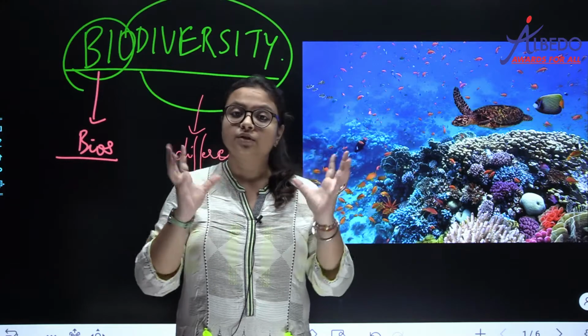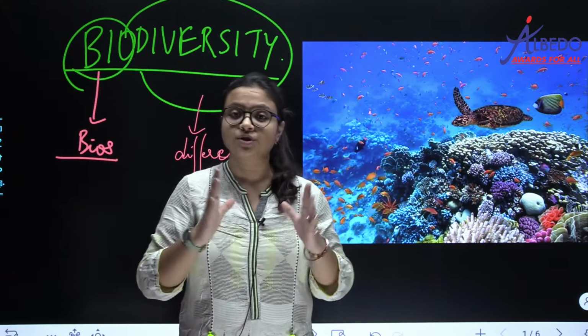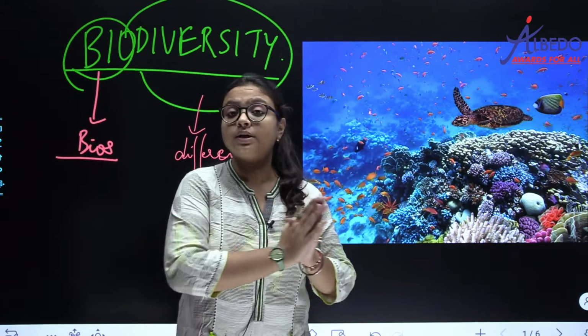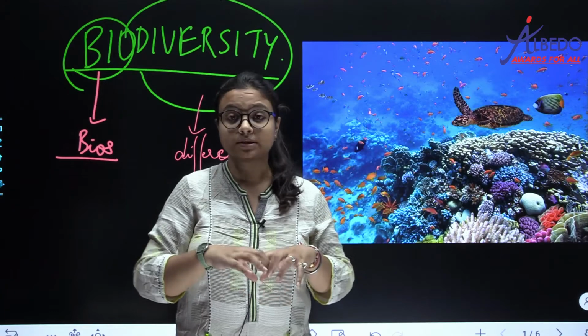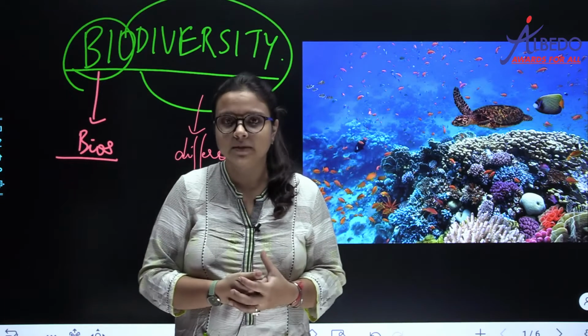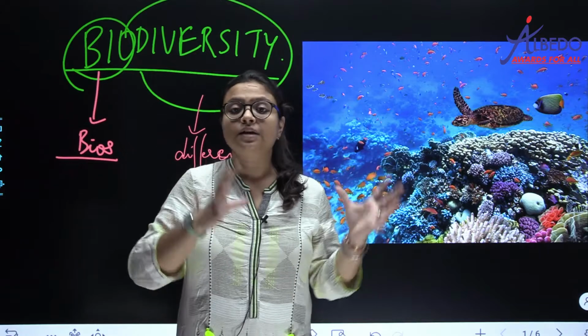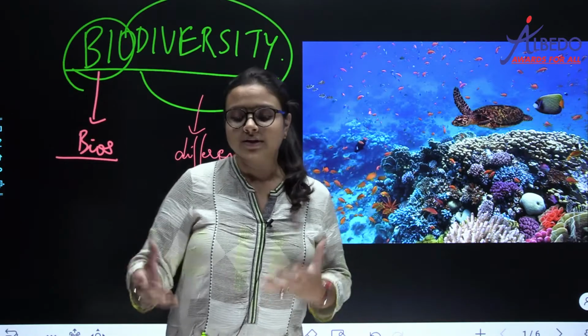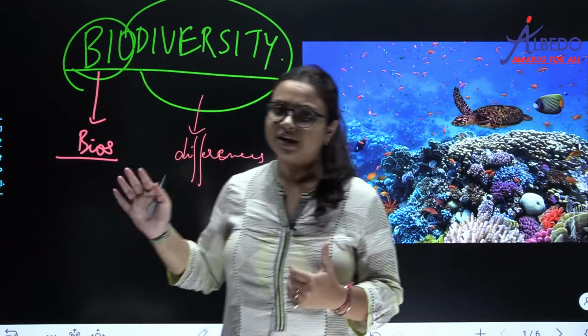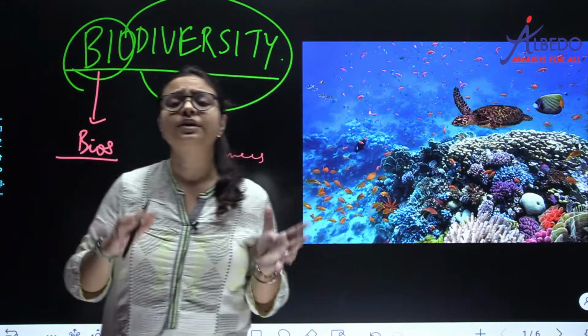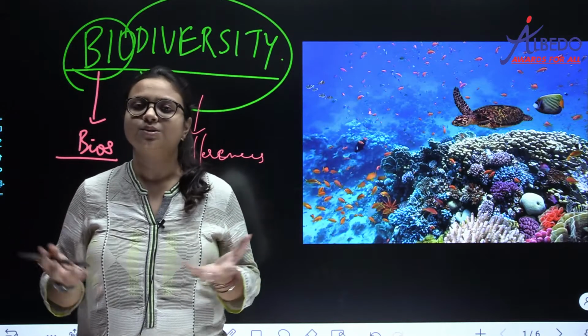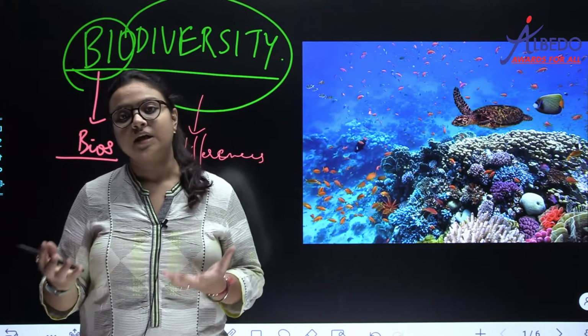So now we know what living is. First we understood what is living. Now we are going to study how many types of living beings there are. If we know the different types, then only can we study them, right? So that is biodiversity. Different types of living things in this world constitute biodiversity.